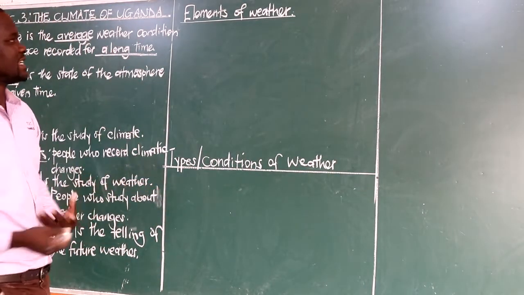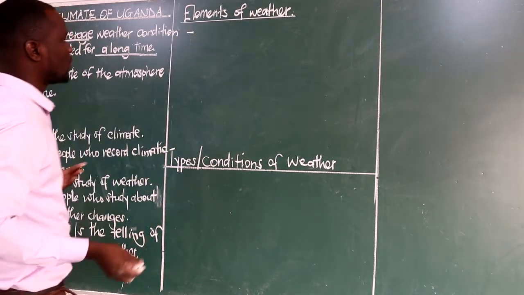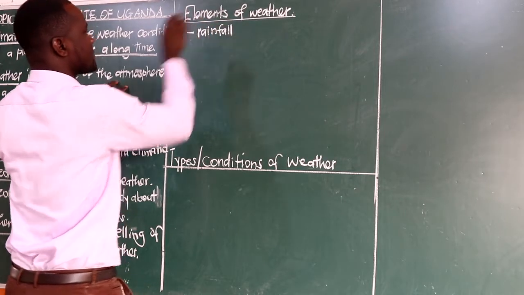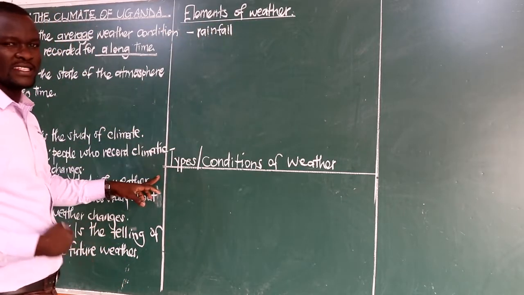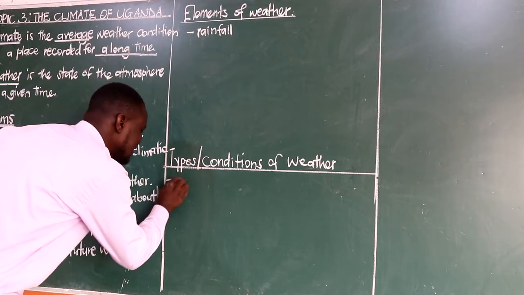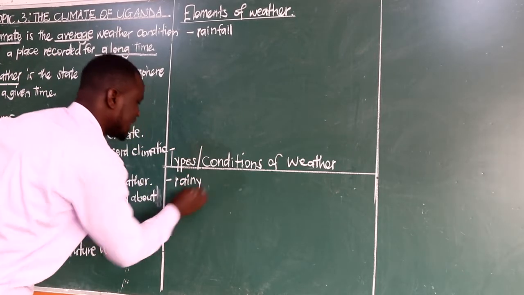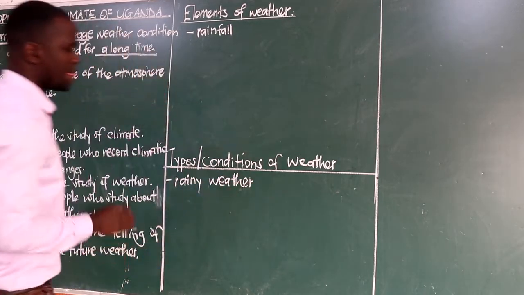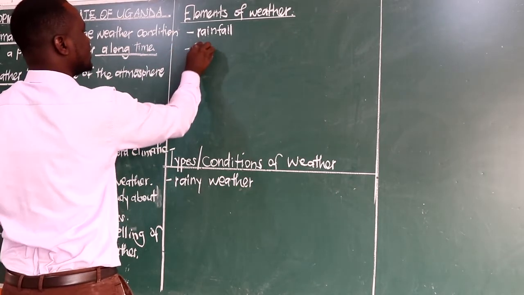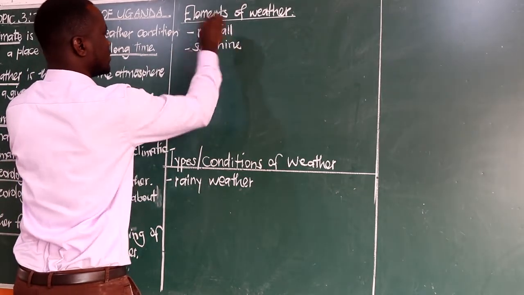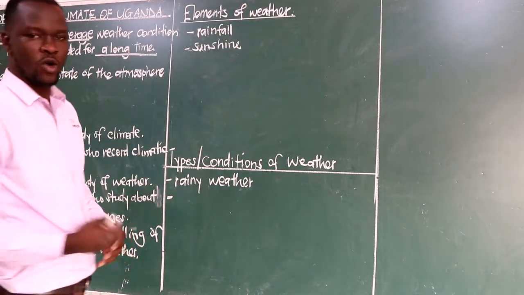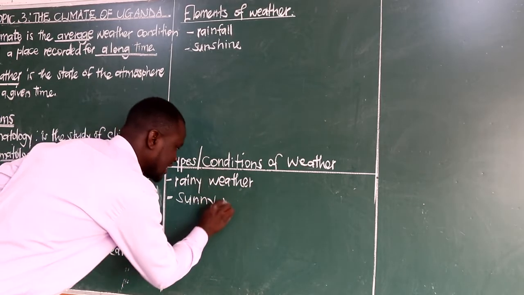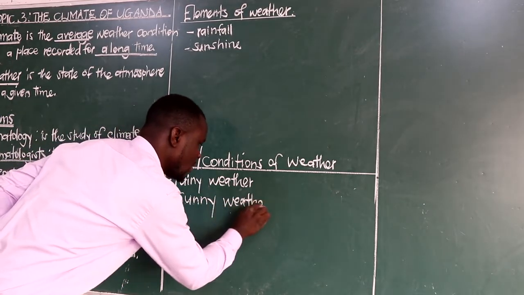Now, can we identify them? Which are the elements of weather? The elements include rainfall. When it is the time or when it's the condition, we say it is rainy. So we can have it as rainy weather. That is now the condition. Here we shall be having sunshine. If it comes to the type or condition, we shall say it is sunny. So for that, we shall get sunny weather.